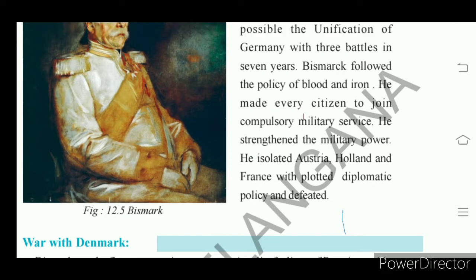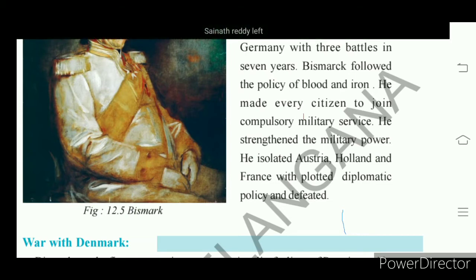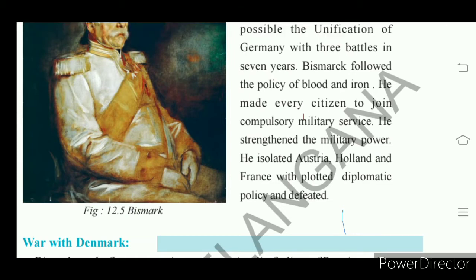Understand? So with this military strength, Bismarck separated the territories held by Austria, Holland, and France. Among several small kingdoms, some small kingdoms were under France and some under Austria and Holland.